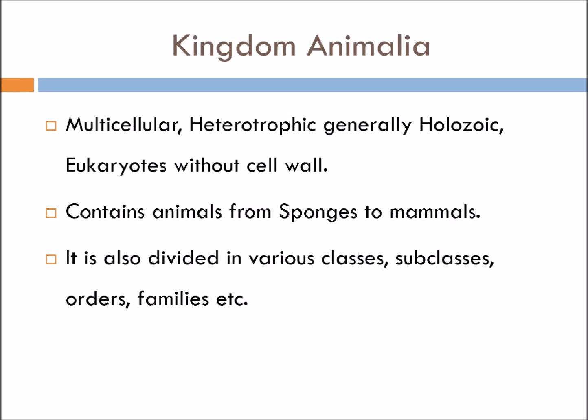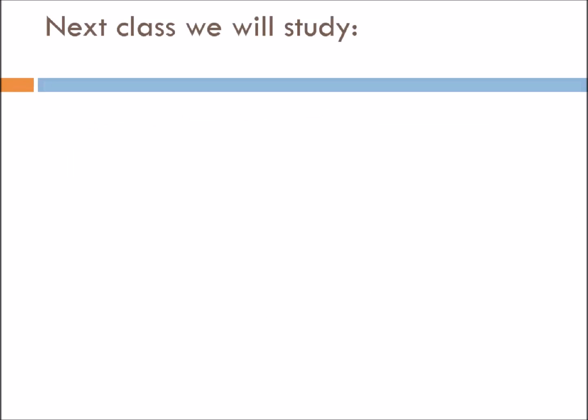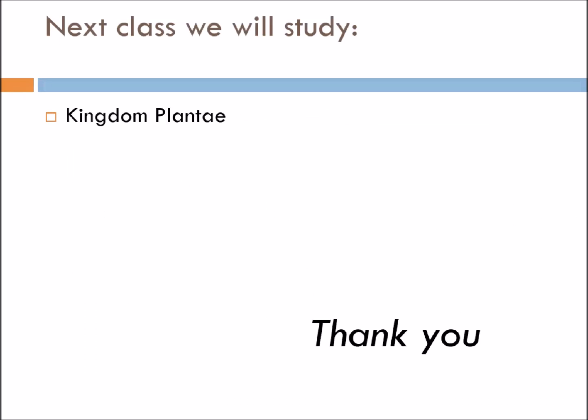Now children, kingdom Plantae and Animalia cannot be discussed here, as they are again divided further. So we are going to take them in the next class. In the next class, we are going to study about kingdom Plantae. Till then, you study about the five kingdoms, the classification, and then we are going to start with the kingdom Plantae.